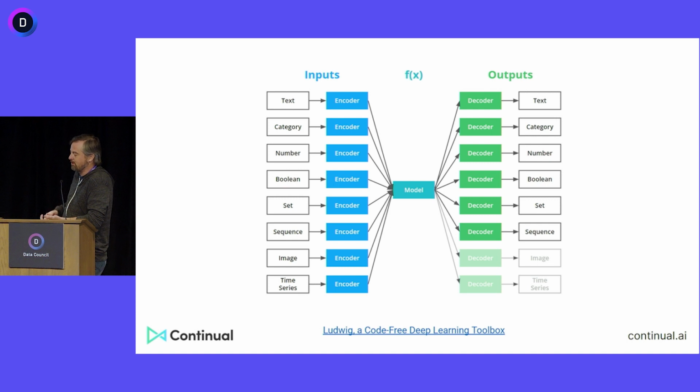What is going into your predictive models, and what is coming out of those models? You can think of the different types. So think about classification. Here I have a diagram, from this Ludwig project, which is super interesting, where I have a bunch of input types going to output types.